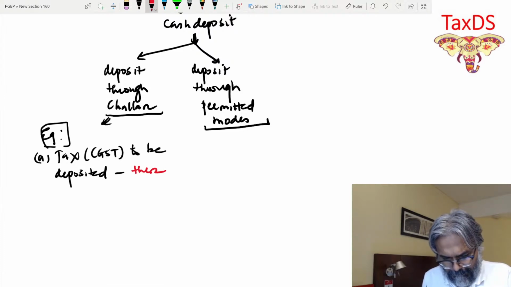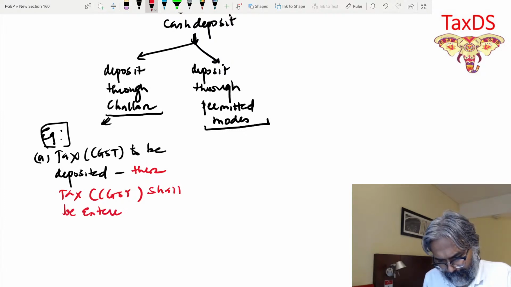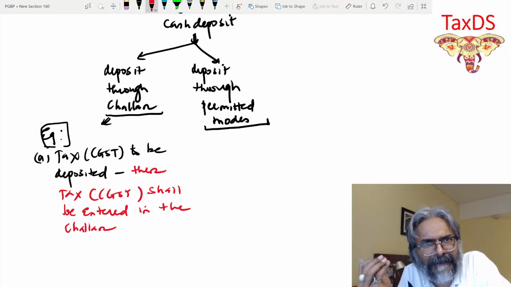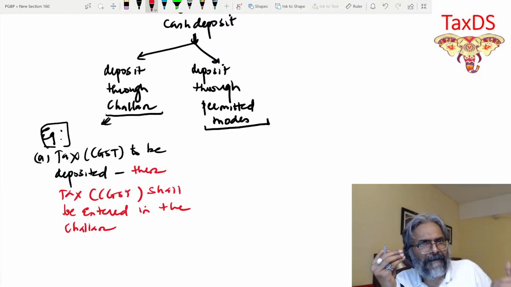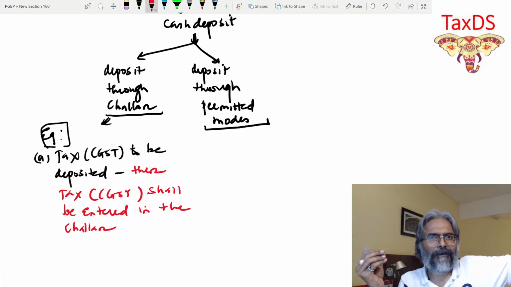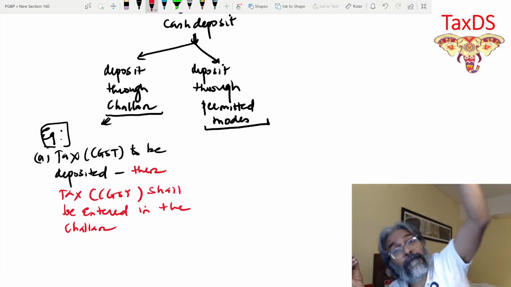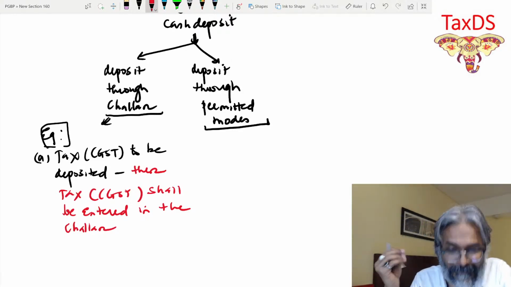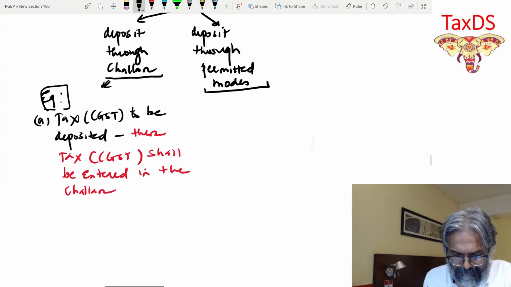Then tax CGST shall be entered in the challan. So if you have to make the payment for tax, the credit that you will have would be for the tax credit through the challan, because that you're going to use to debit or pay your tax liability, the tax portion, isn't it? That is the point.